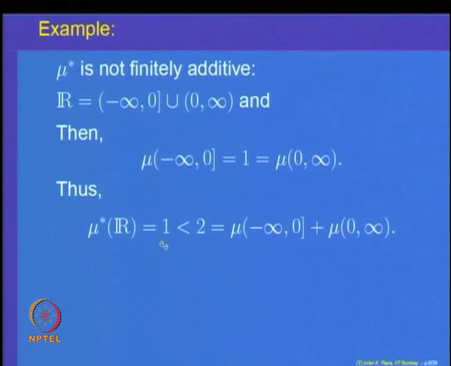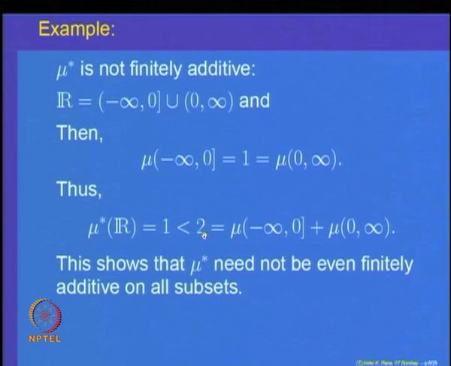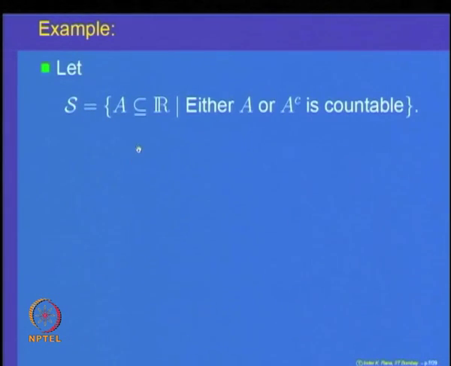But let us observe some more facts about this outer measure. This outer measure on all subsets is not finitely additive, but it has some nice property. It is countably additive on a subclass. Let us look at the subclass S, which is all those subsets A of R where either A or A complement is countable.